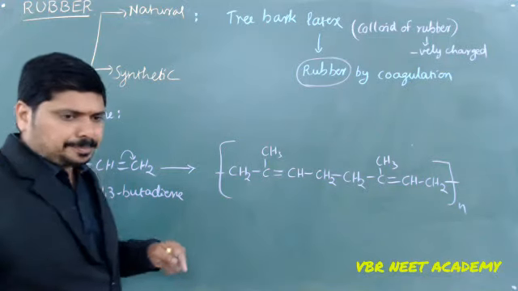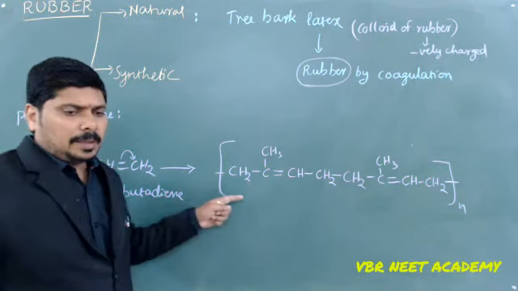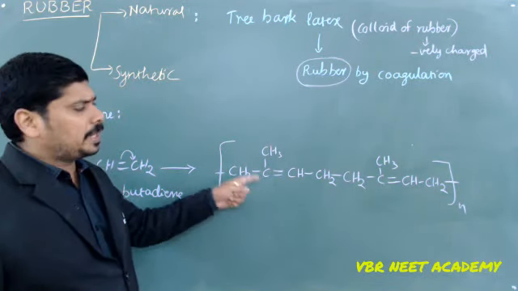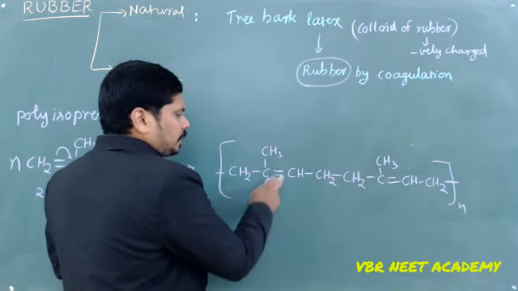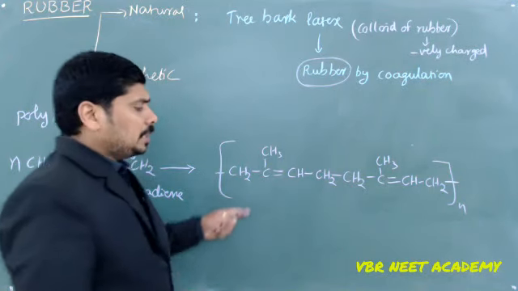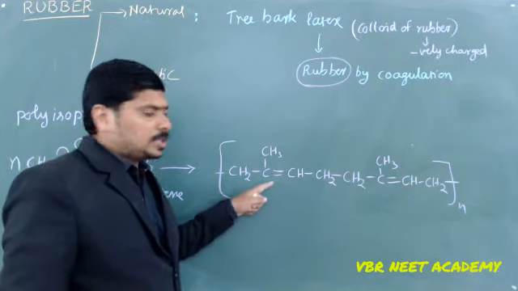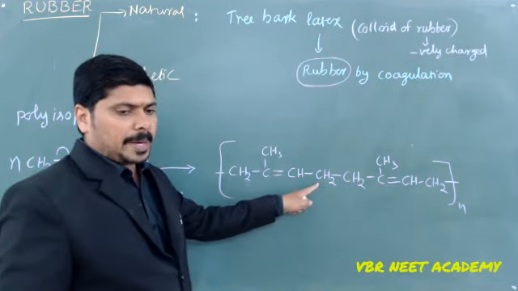Now we are going to call it polyprene, polyisoprene or cis polyprene. Whenever we take the double bond carbon, I can give the geometrical isomerism for this. In every case I have the comparable group, the CH2.